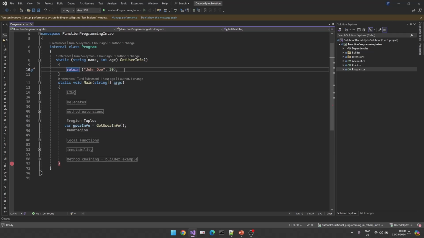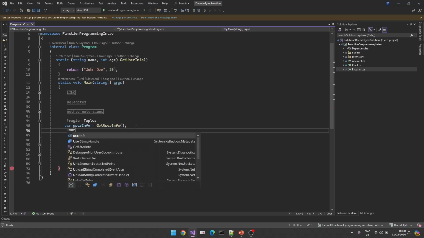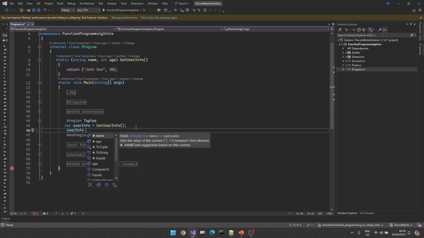this type of data structure. I am building, let's say, an in-memory data structure, a special data structure that helps me avoid creating additional classes. That's how we are using tuples. Right now in my user info, let's see what we have: userInfo.Name, userInfo.Age.